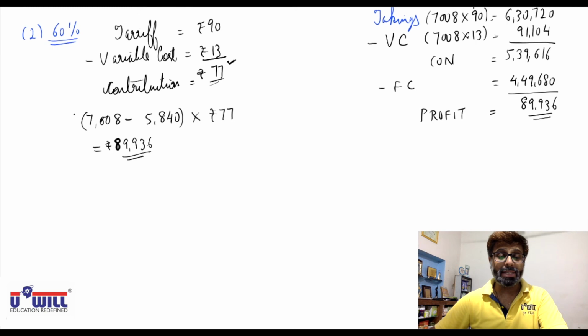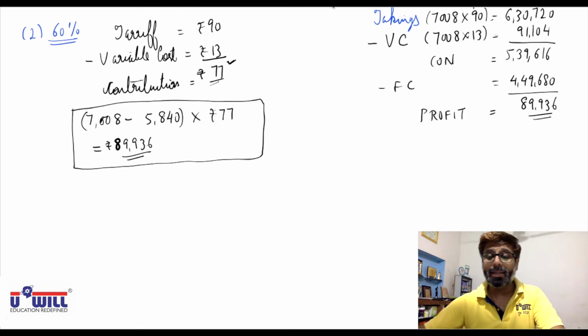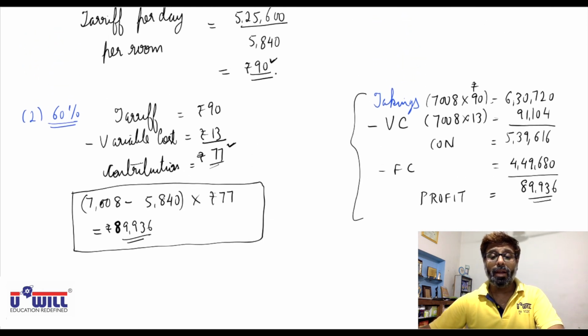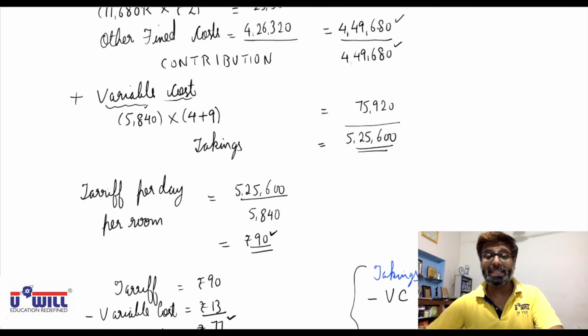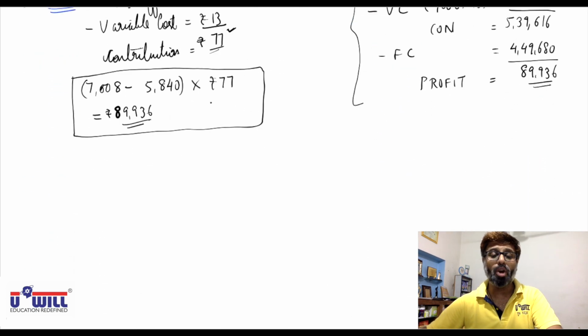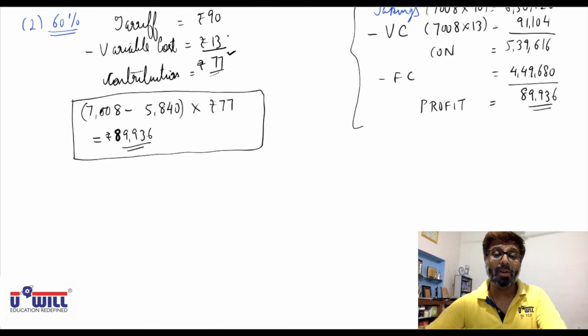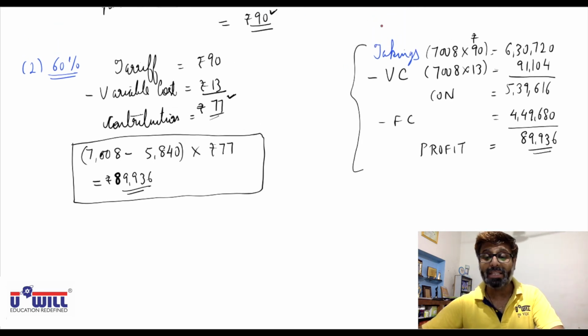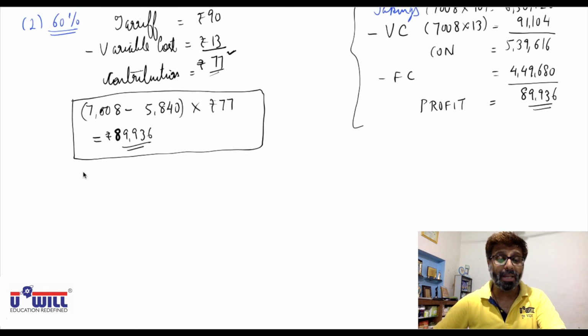So we will be following this shortcut method of doing it. Short and simple, instead of doing these lengthy calculations every time. As I said, the entire fixed cost of 449,680 is already recovered from 5,840 rooms. So beyond that, whatever rooms go on rent, after the variable cost, every room is contributing 77 rupees to the profit. That's why I said there is no need for all of you to write this portion. This was just for understanding, don't write it. We will be doing this shortcut method for all the remaining answers.